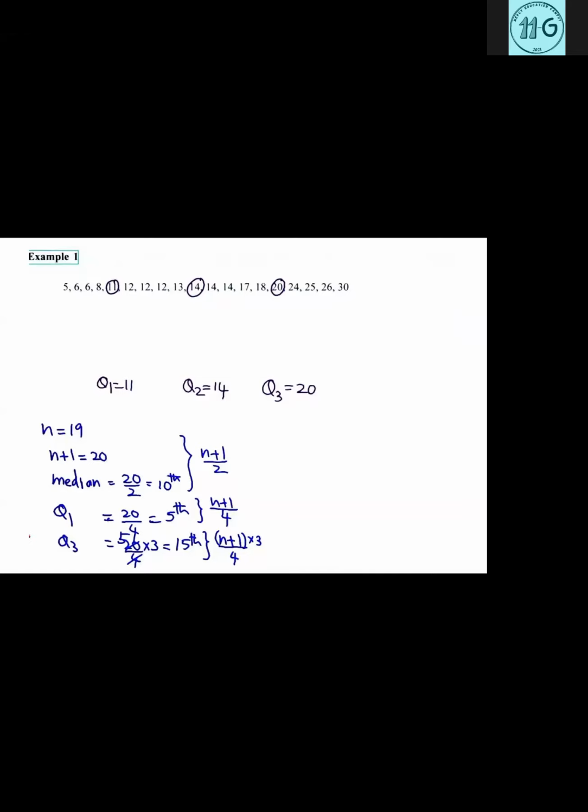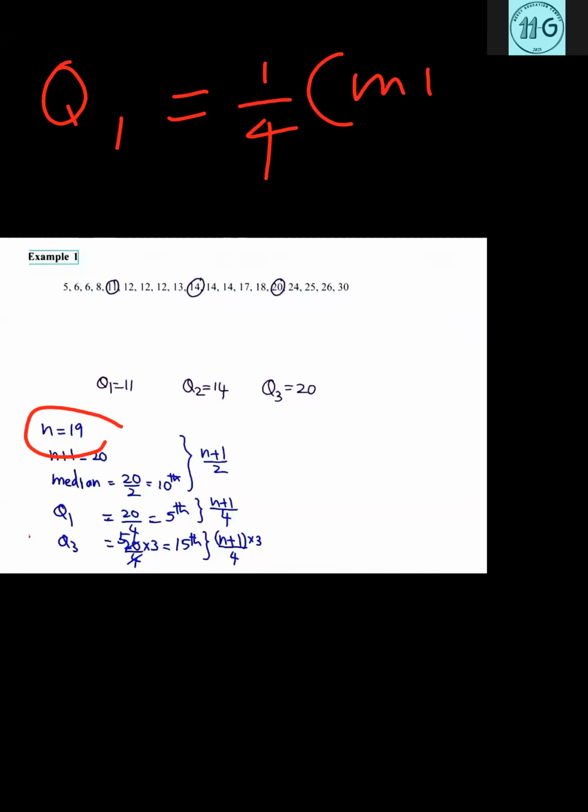The equation is, if you want to find Q1, first of all you have to find the number of data, that is 19. So if you want Q1, Q1 is equal to 1/4 n plus 1. I'm sorry, not m, that is n. This will give you the place of the quartile, not the answer for Q1.